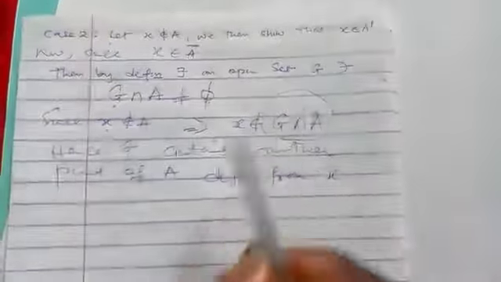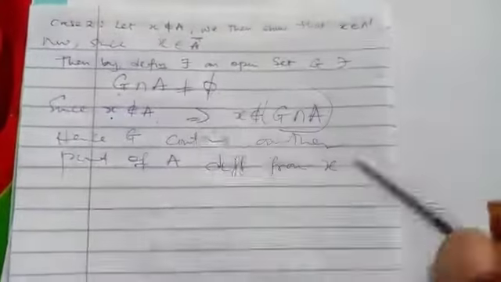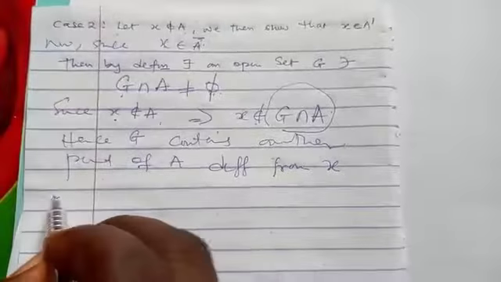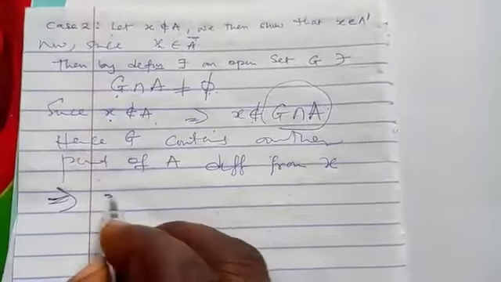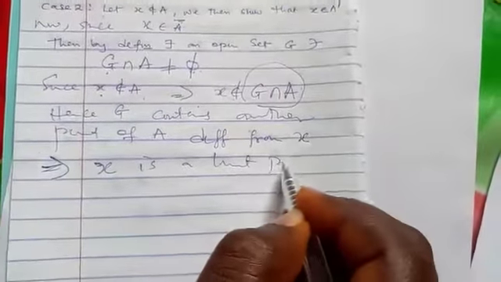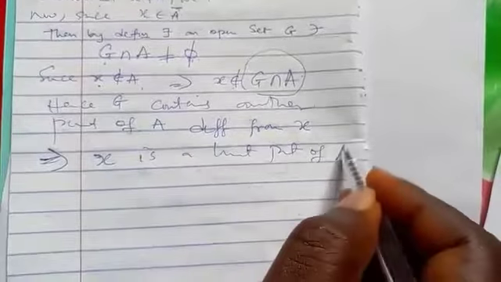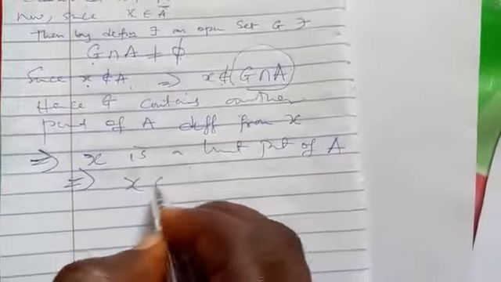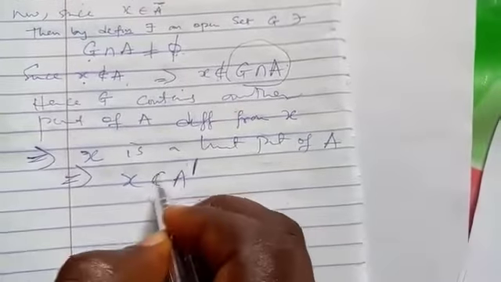Since it is not empty, definitely G must contain another point of A different from S. So this simply implies that our S is a limit point of A. So this implies that S belongs to this one.